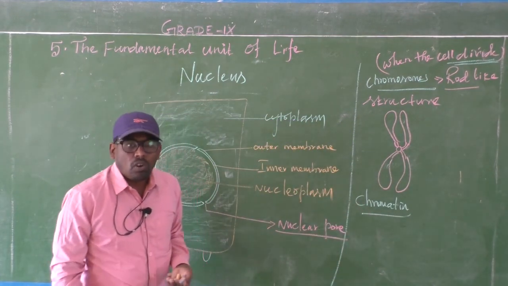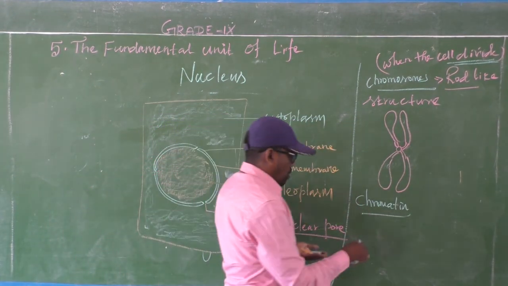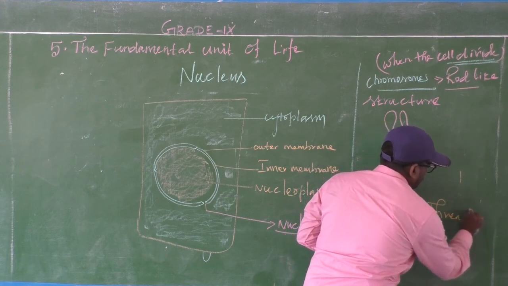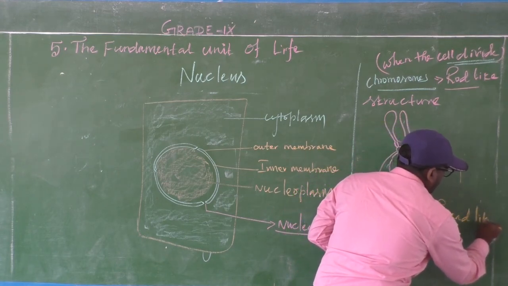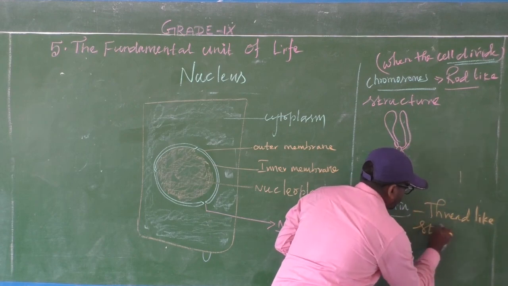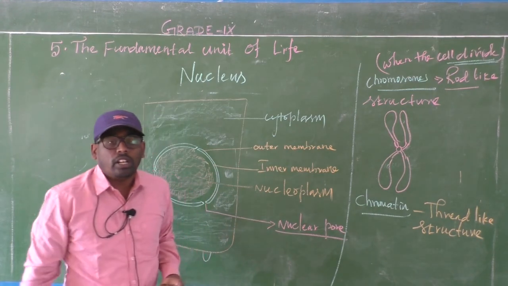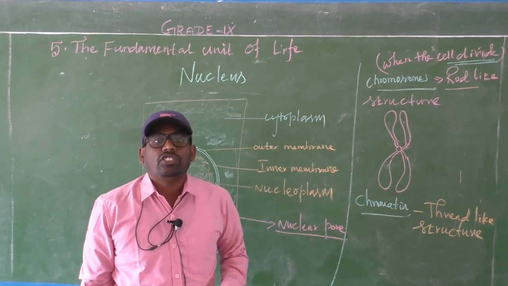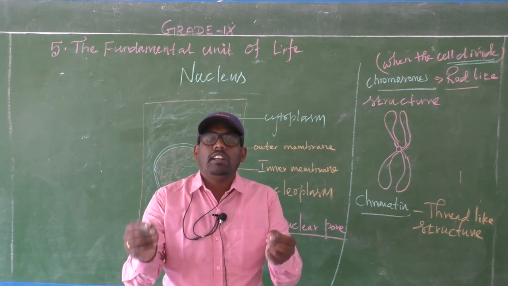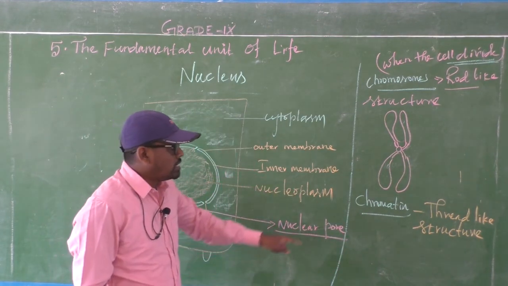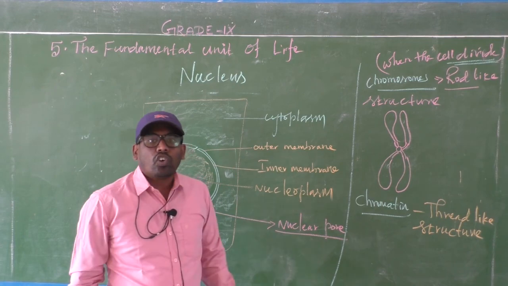What is chromatin? Chromatin is a thread-like structure, an entangled thread-like structure. The thread-like structures are there, but twisted. That structure is called chromatin.